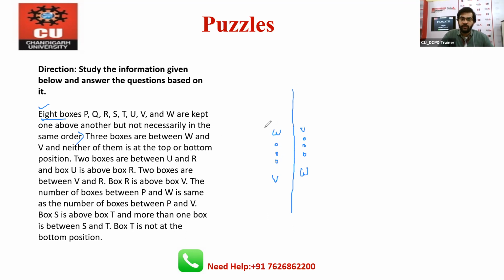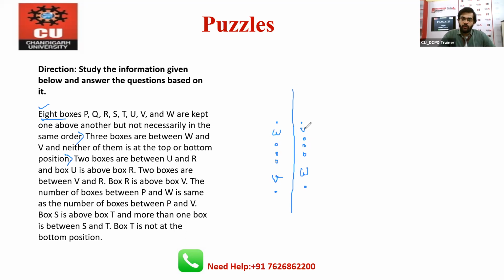So 3 boxes are between W and V, so there are 2 possibilities, and neither of them is at the top or bottom position. Means definitely someone is here, definitely someone is here, definitely someone is here, definitely someone is here. Okay. Now you can see that here 2, 4, 6, 7. So till here we have discussed the thing right now. This is V.